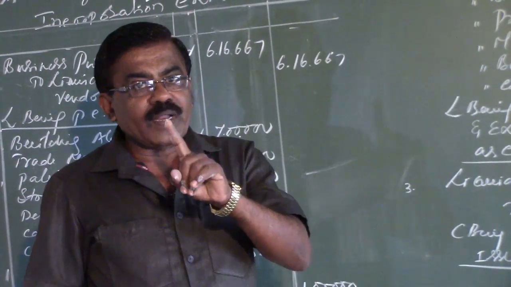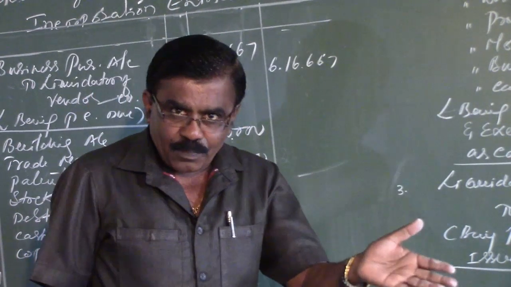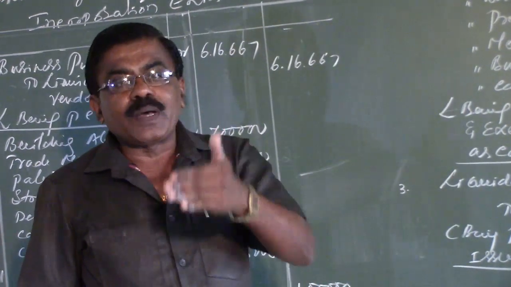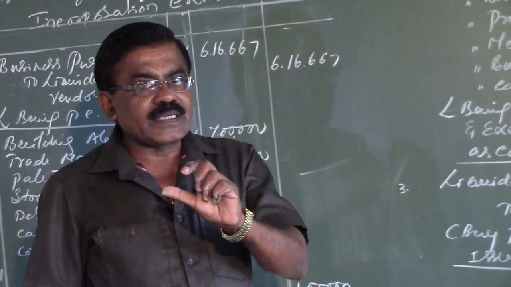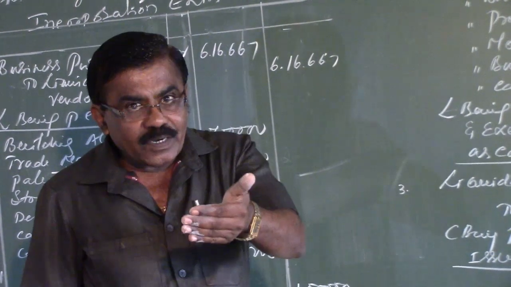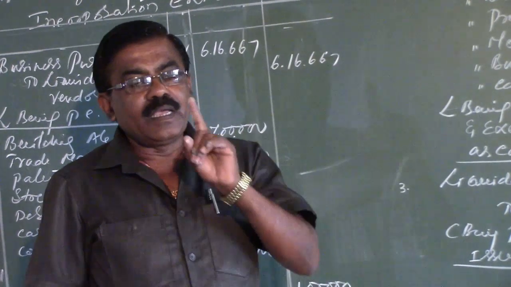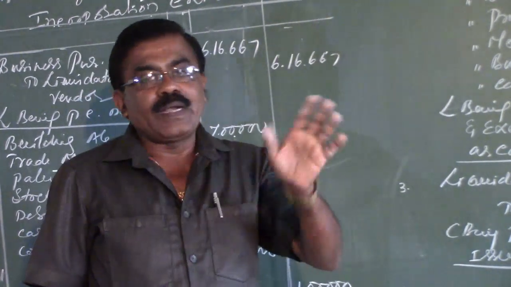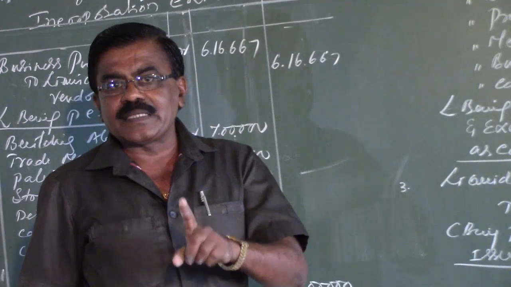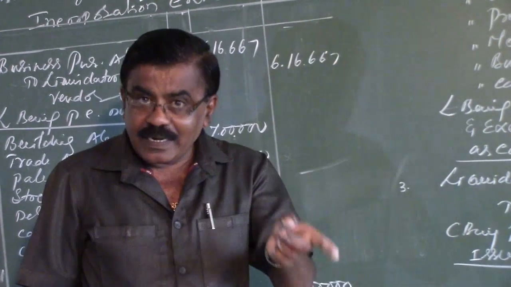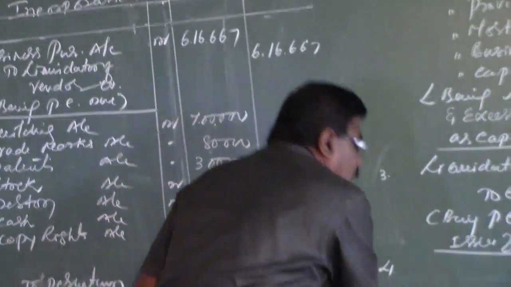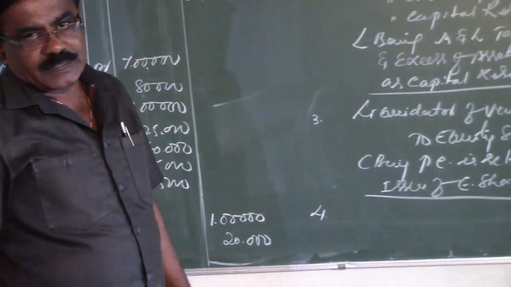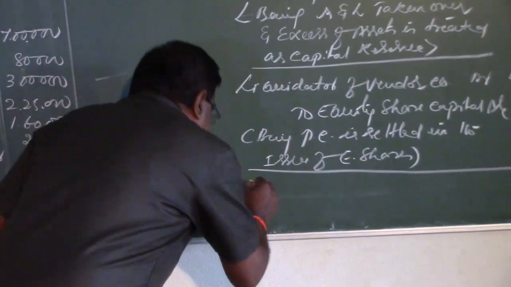The payment of realization expenses to the vendor company is treated as goodwill purchase in the books of the purchasing company, because the payment of realization expenses is in addition to the purchase consideration. Any extra value paid to the vendor company is treated as goodwill as per the definition attached to goodwill. So here, entry number 4 for the payment of realization expenses to the vendor company is treated as goodwill.